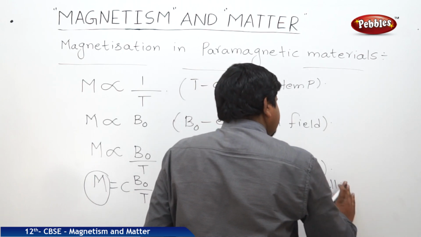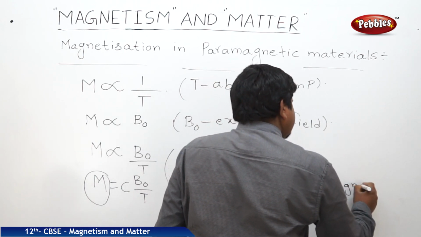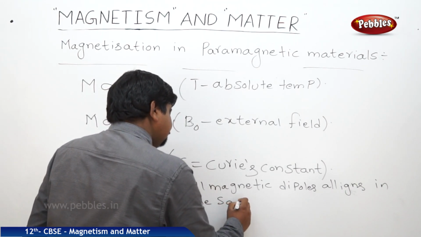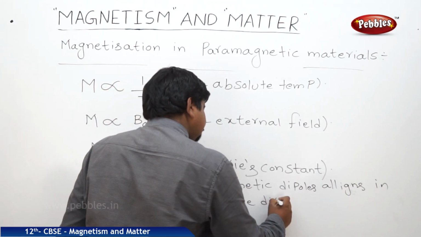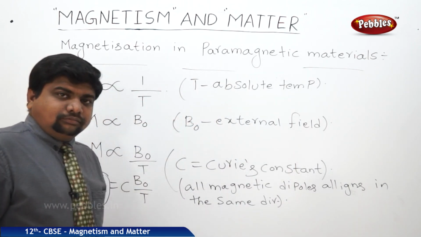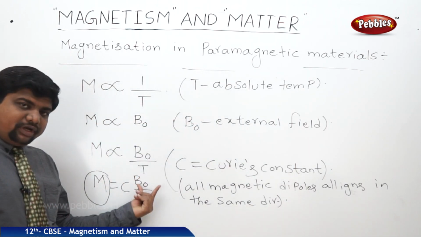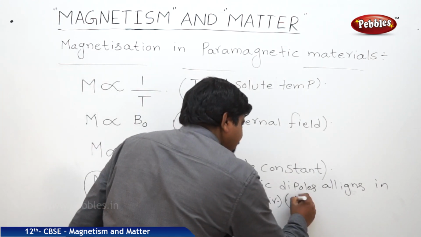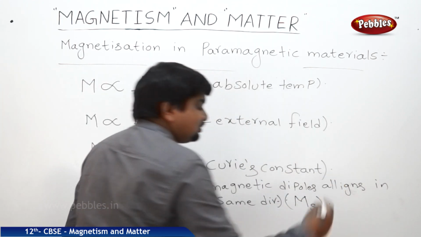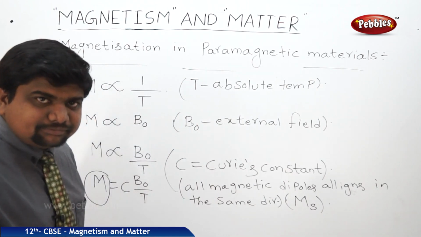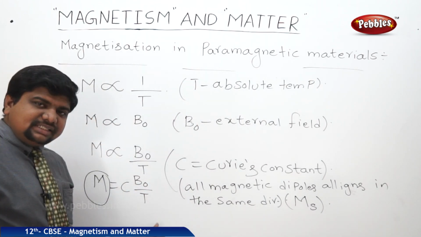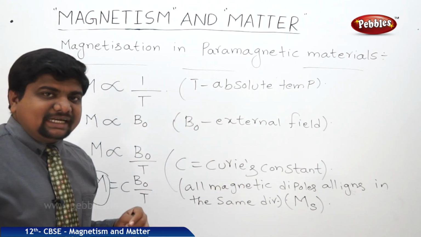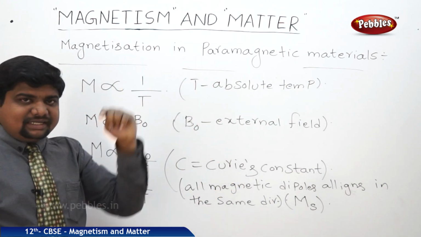That is the saturation point. At that time the magnetization is called MS, saturated magnetization, where C is Curie's constant. So like this we can understand the magnetization in paramagnetic materials.